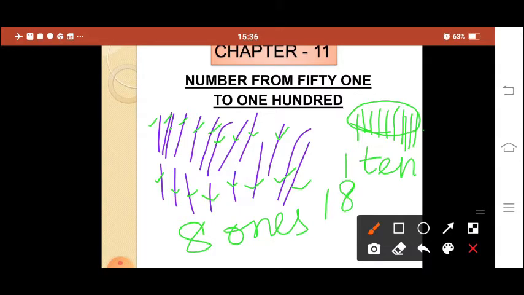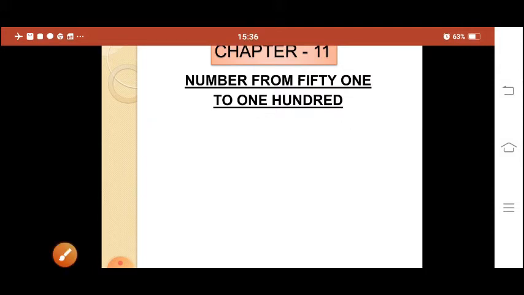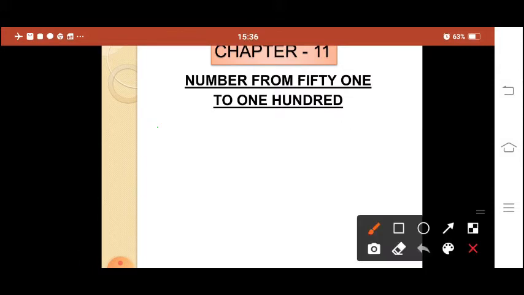Similarly, we will make the things into bundles of 10. If we make bundles of 10, how many tens will be there? That will give us the tens digit. Like if we have 3 bundles of 10, like this, we will have bundles.